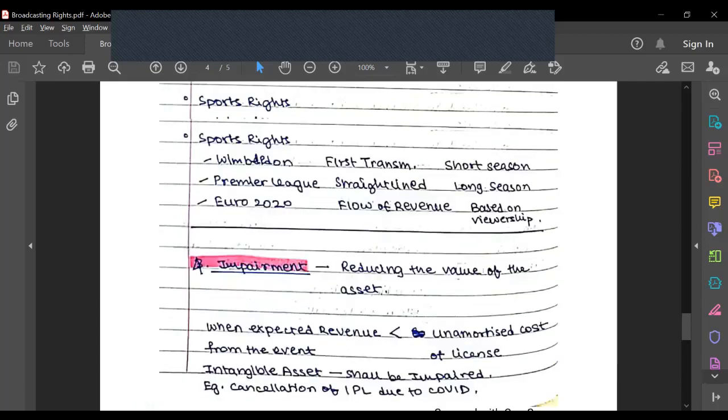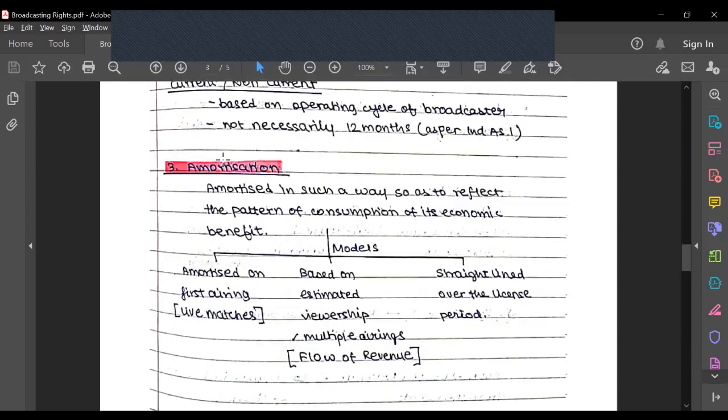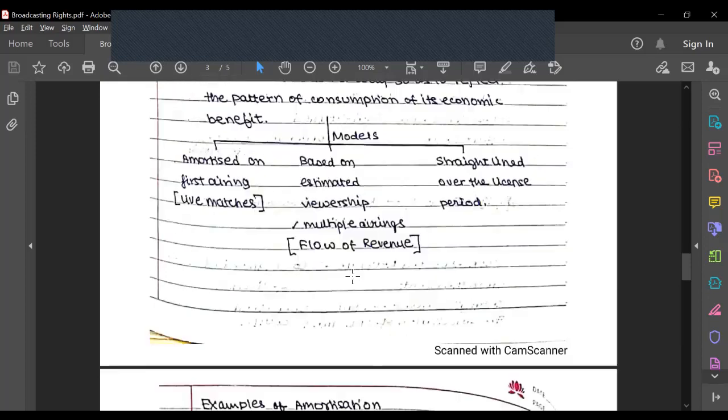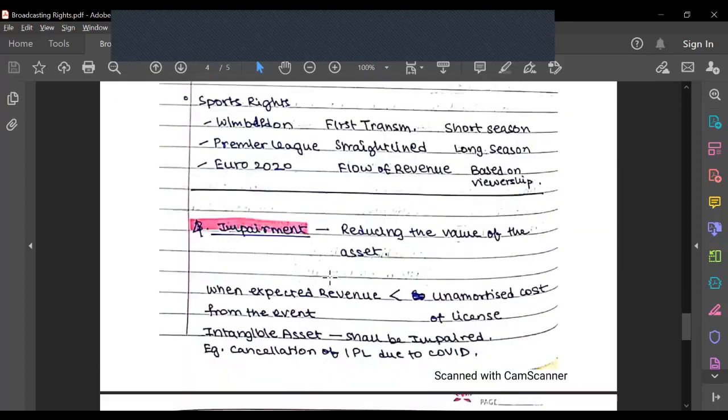So in the amortization, what we were doing was amortizing it over the entire period. Let's say I paid 600,000 crores for the BCCI rights, and I was straight lining it over, let's say, 5 years. But in 1 year, I realized that because of COVID, the matches are not taking place, or there's a significant reduction in the revenue because matches are not being aired. In that case, I see that the unamortized cost of the license compared to my expected revenue is a lot more. So I will impair my asset, and whatever impairment there is will be taken right into the profit and loss account.